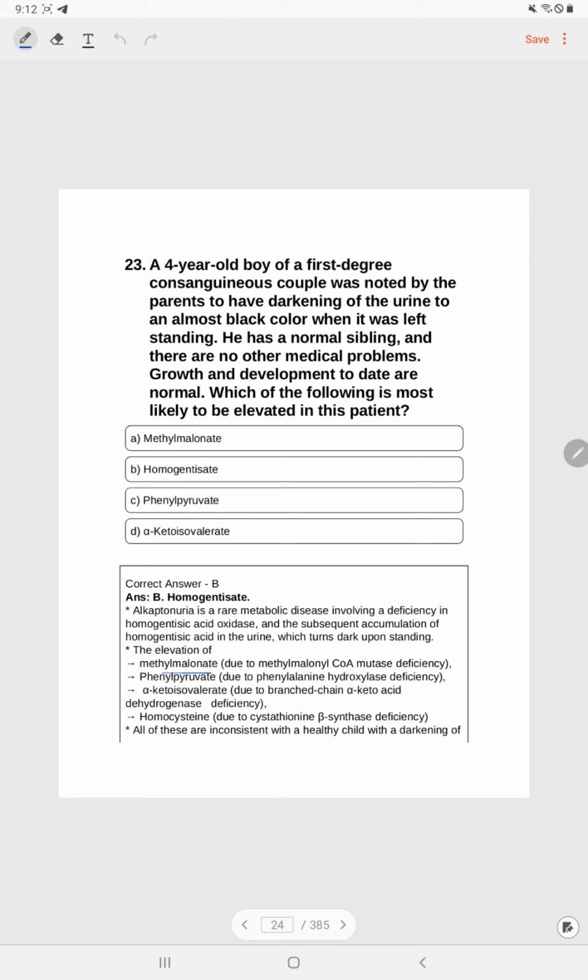The elevation of methylmalonate is due to methylmalonyl CoA mutase deficiency, phenylpyruvate due to phenylalanine hydroxylase deficiency, alpha keto isovalerate due to branched chain alpha ketoacid dehydrogenase deficiency, homocysteine due to cystathionine beta synthase deficiency. All of these are inconsistent with a healthy child with darkening of urine.